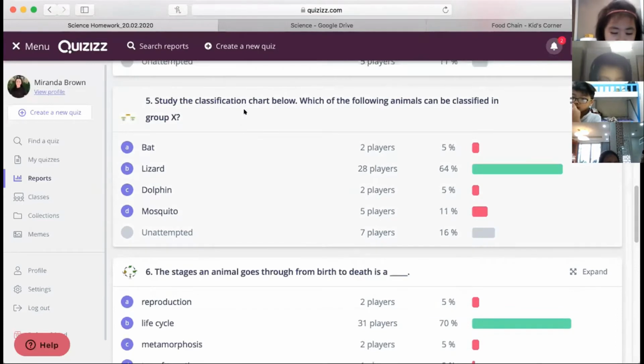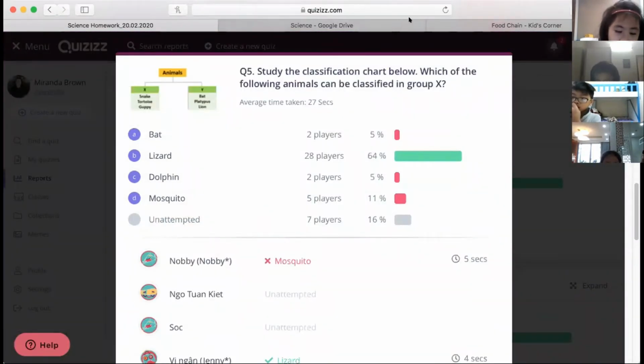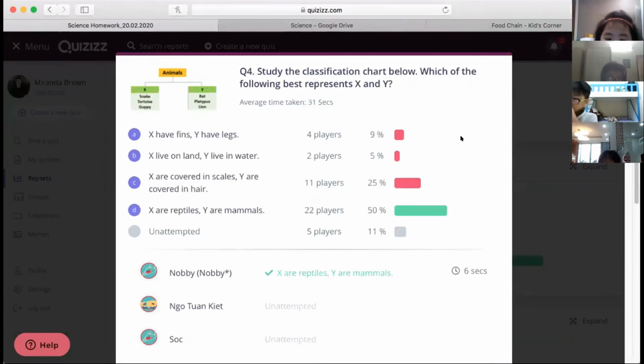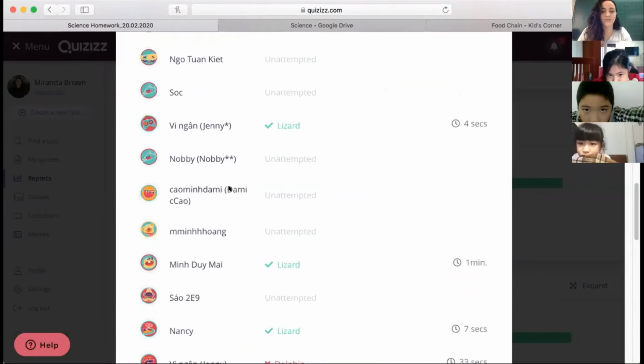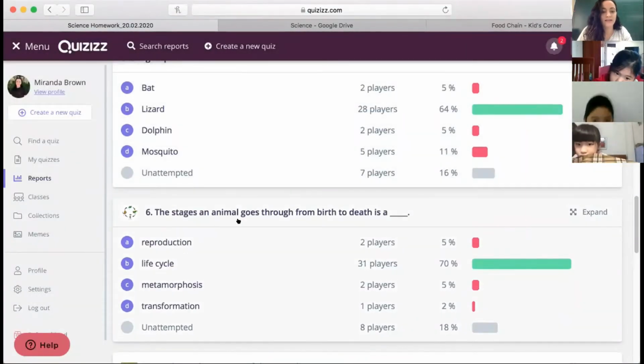Let's do number 5. Let's say this answer all together. So in the same classification chart, which of the following animals could be classified in group X? Great job, it's C. Can someone tell me which one? Lizard. That's actually correct. It's lizard, right? Because it has scales. It's a reptile or a fish. Okay?